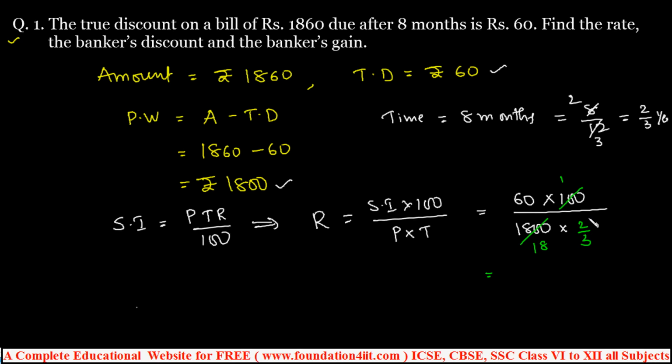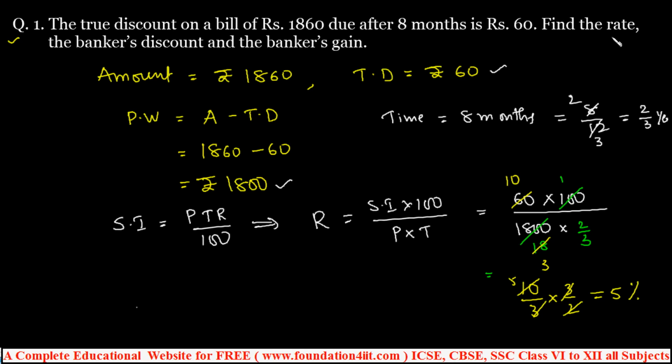It becomes 10 by 3 divided by 2 by 3, which is the reciprocal, so 3 by 2. 3 3s cancel, 2 ones are 2, 5. So 5% is the rate of interest, R is equal to 5%.